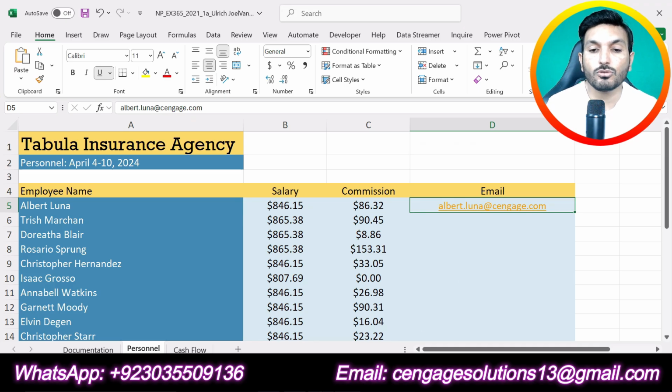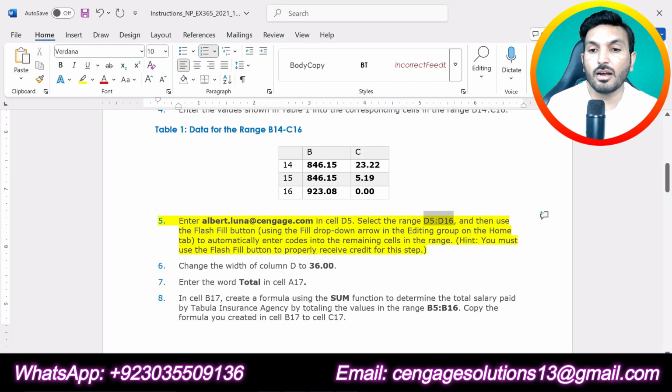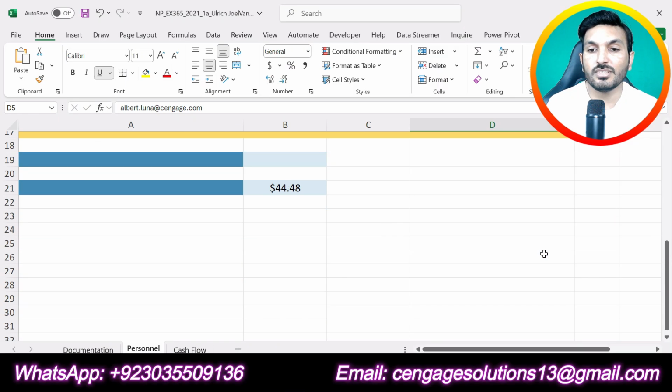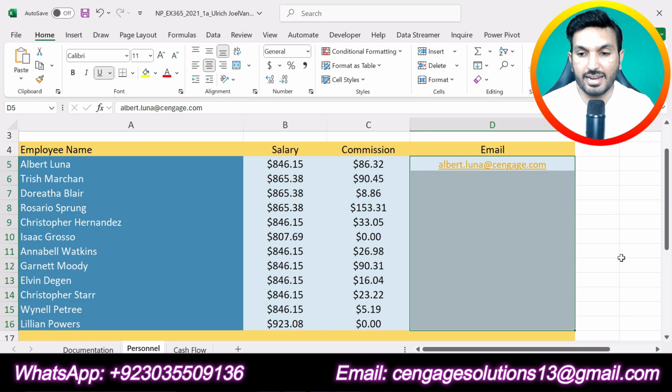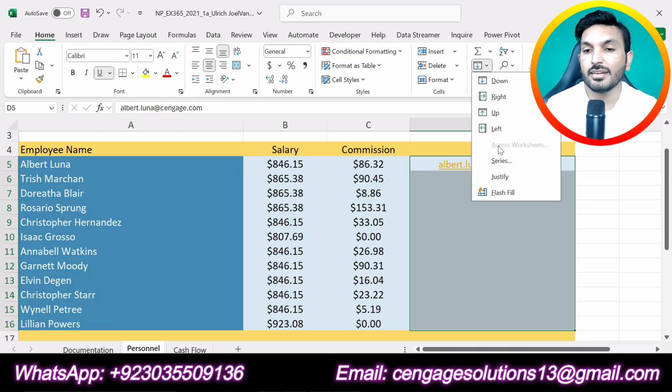Now we are supposed to select D5 up to D16. So now we will select D5 up to D16, this range. We have selected this range. Now we are supposed to use flash fill so that we can get other email addresses in column D. So for this, go to the home tab. In editing section, you can see this arrow. Click on that, and from here you will click on flash fill.